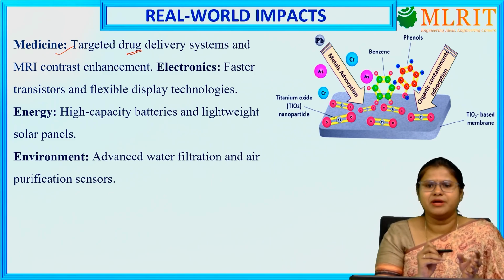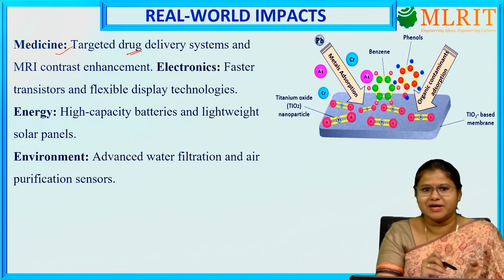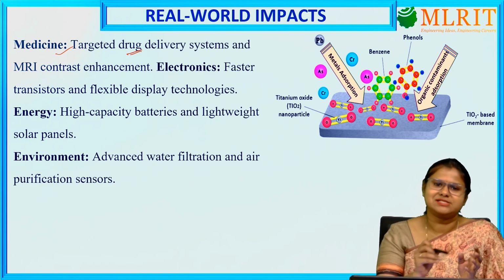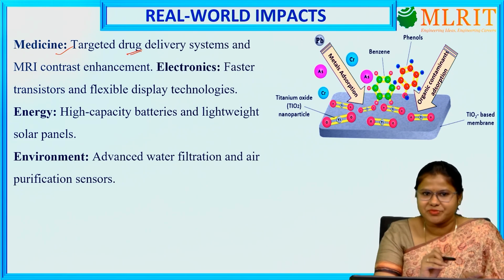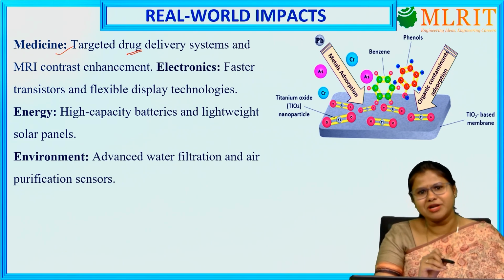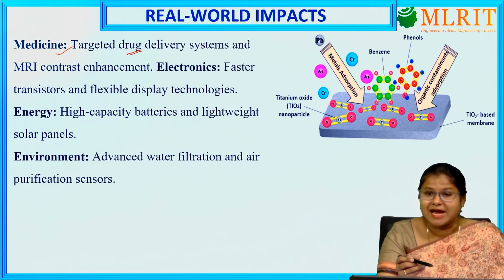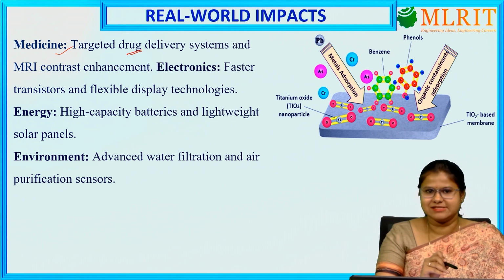But whenever we are using this nanomaterial, what happens here? We are sending the nanomaterial directly to that affected area, and it will cure only that particular tissue which is affected by the disease. So what will happen? The side effect will be less in this process. Mostly we won't get any side effect.